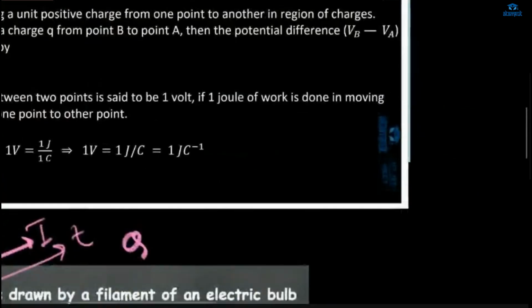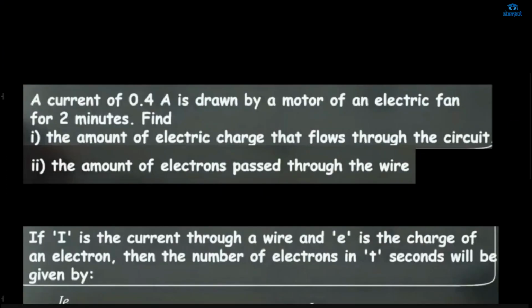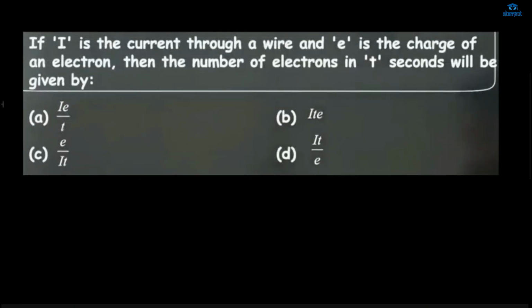Now try this question, and this question. This is also an easy one. You can do the first part easily and also the second. Try these questions. I is the current through a wire. Just do it by yourself, totally by yourself.